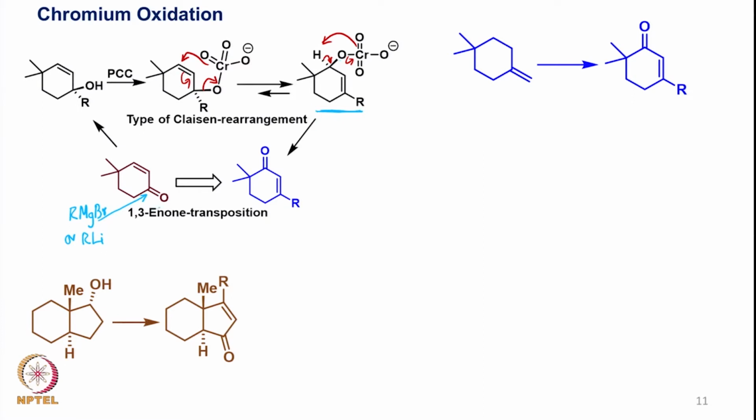So this is a 1,3 enone transposition with an additional group or substituent attached at the position where the carbonyl group was.